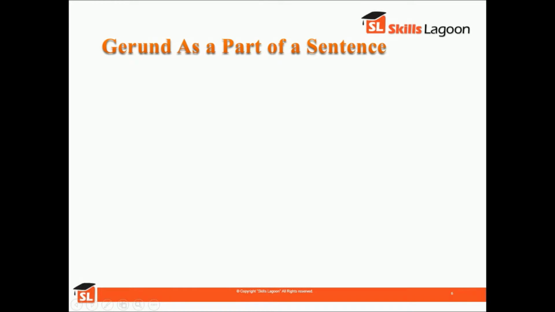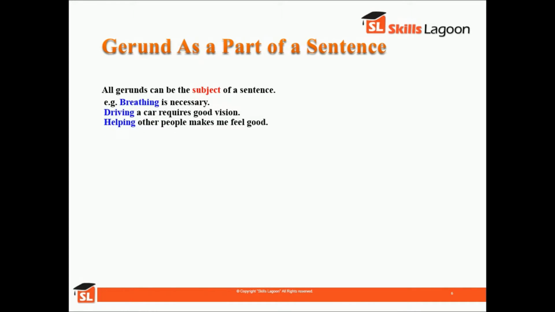Now next is how a gerund can be used as a part of a sentence. There are various ways in which a gerund can be used as a part of a sentence. For example, all gerunds can be the subject of a sentence, like: Breathing is necessary. Driving a car requires good vision. Helping other people makes me feel good.